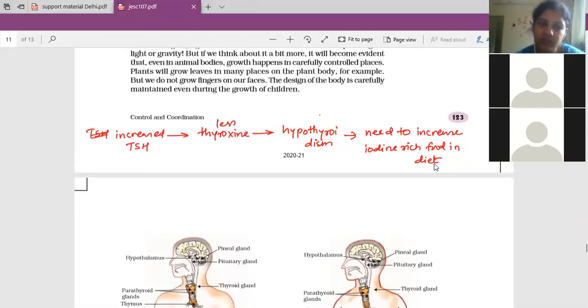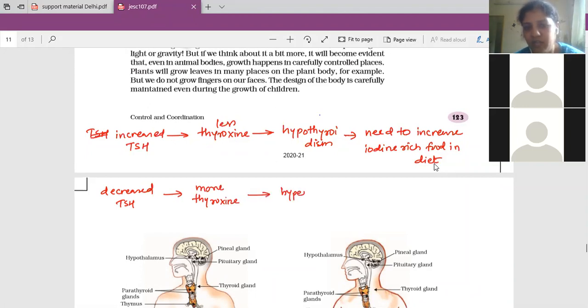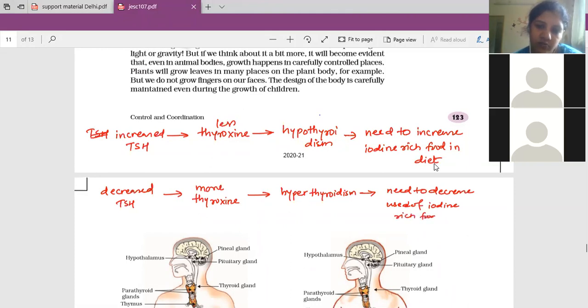Okay, and the opposite one: decreased TSH, more thyroxine. When the thyroxine level is more, this condition we call hyperthyroidism. And in this, need to decrease use of iodine-rich food.